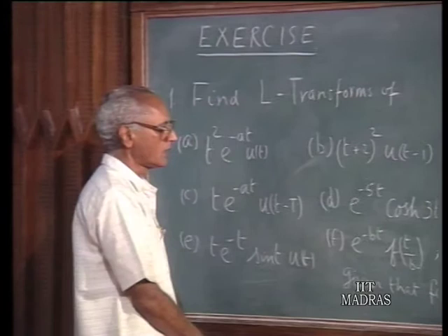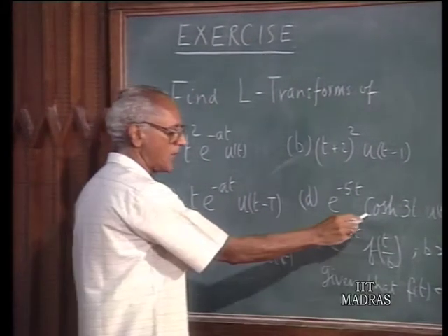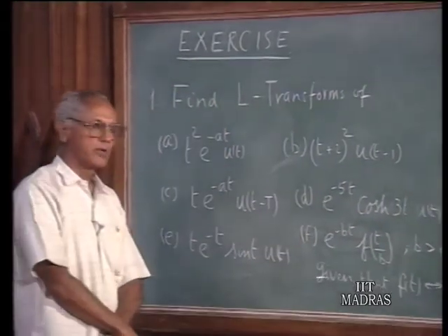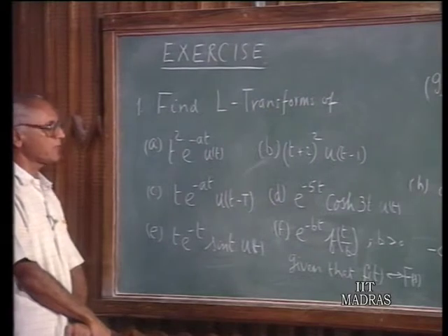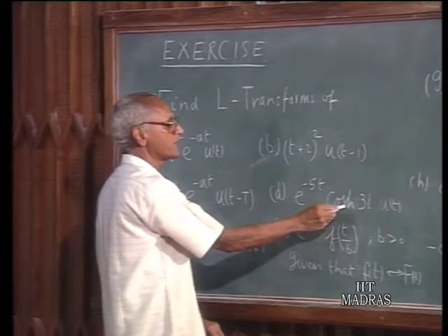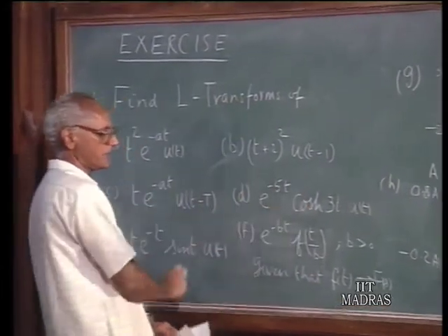D, e to the power of minus 5t times hyperbolic cosine 3t u(t). We have not talked about Laplace transforms of hyperbolic functions, but you can always express them as the sum of exponential functions and then combine this with e to the power of minus 5t and you can find the Laplace transform of that.